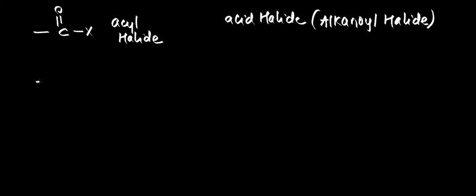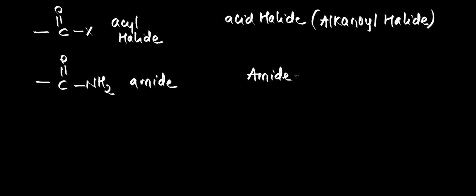Anyone is fine. Okay. Now C double bond O NH2. So the name of this group is amide, and it belongs to which class of compounds? It's the same. It belongs to amide class of compounds, and generally they are called alkane amides.